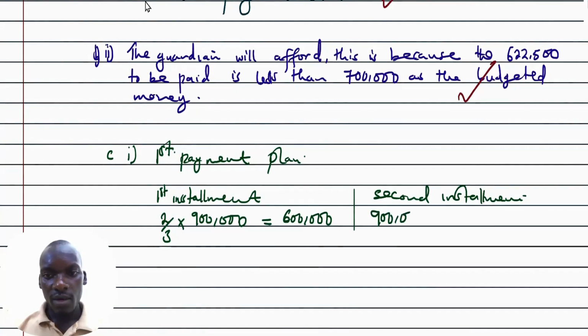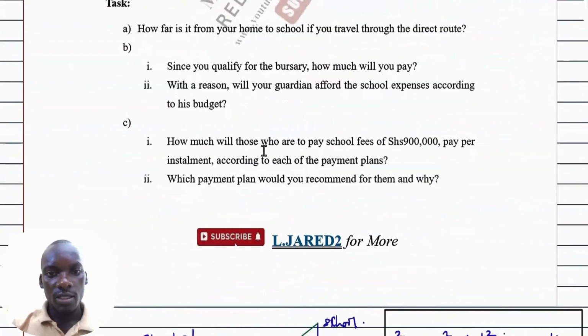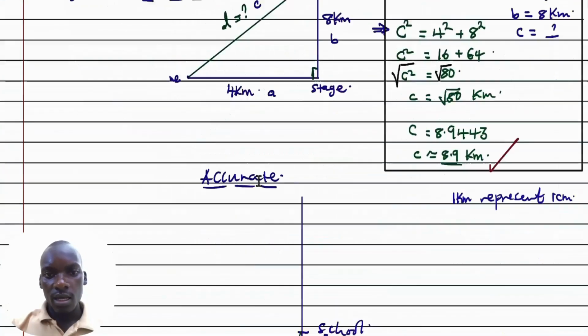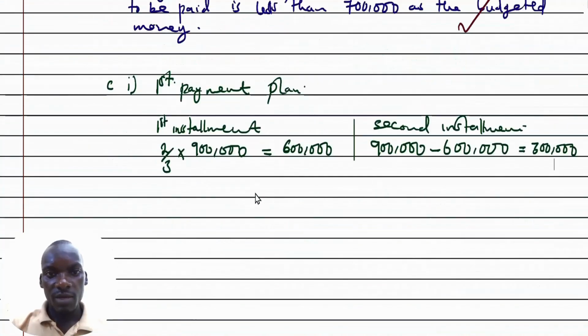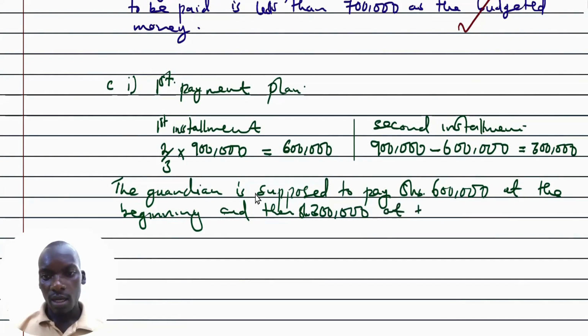We get 900,000 take away 600,000, which is equal to 300,000. So for the first payment plan, the guardian is supposed to pay shillings 600,000 at the beginning, and then 300,000 at the end of the term or during visitation day.